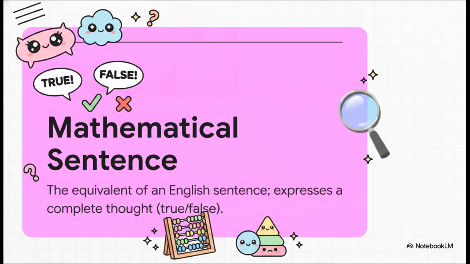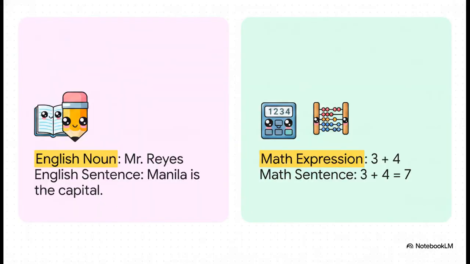On the other hand, we have the mathematical sentence. Now, this is the equivalent of a full English sentence. It's a correct arrangement of symbols that expresses a completely standalone full thought. And because it's a complete thought, it now makes total sense to ask about the truth of the sentence. This is where we graduate from simple objects to evaluable ideas, where we can literally look at a mathematical sentence and ask, hey, is this true or is this false? And this brilliantly illustrates the exact parallel between the English language you already know and the language of math. It makes it instantly accessible. Take Mr. Reyes, for example. That's just a noun. But Manila is the capital is a full sentence. It is the exact same thing in math.